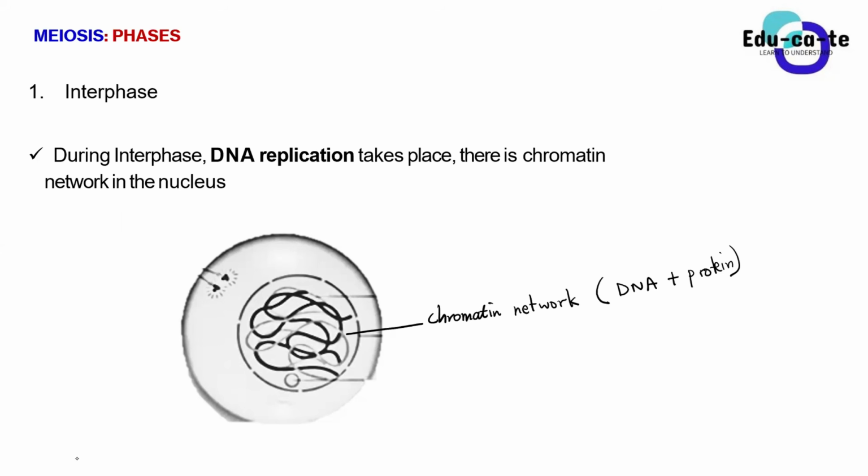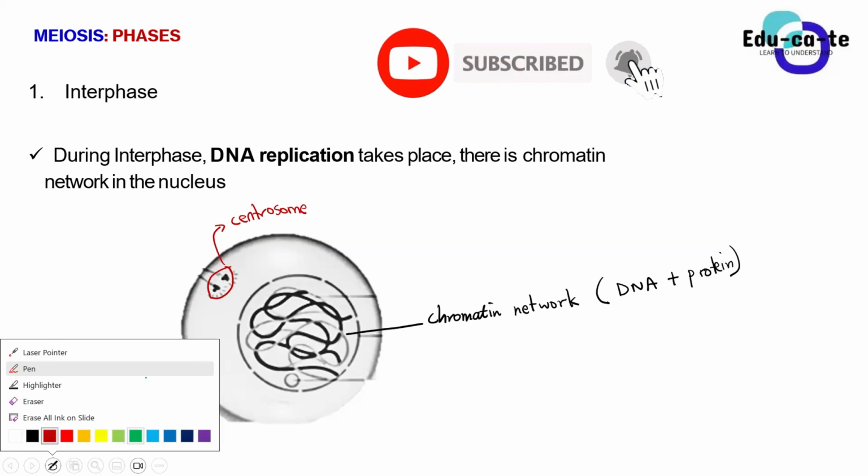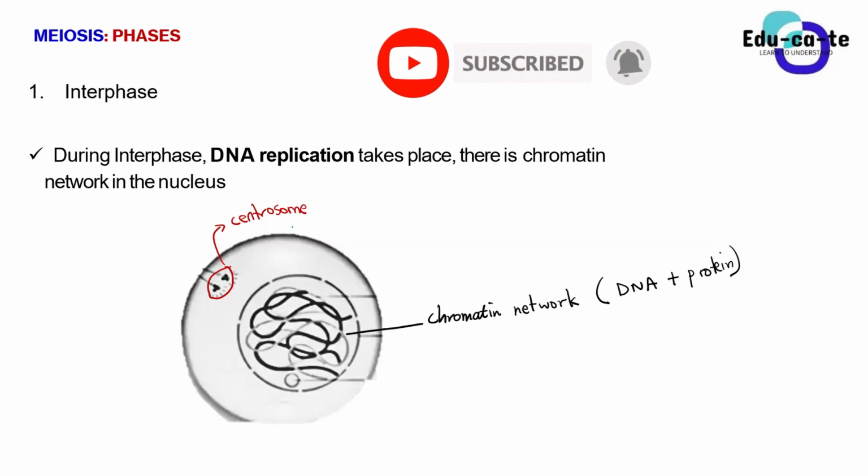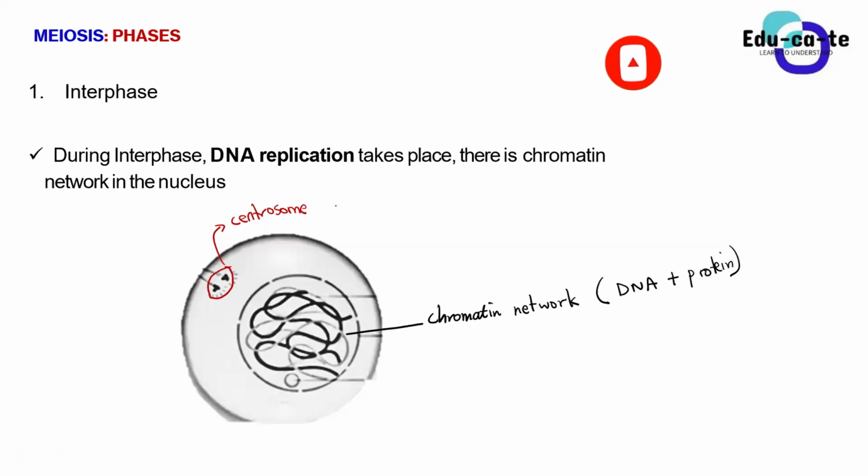Okay, another feature that I want us to look at here is another part known as the centrosome. The centrosome is just another part; we'll see its significance later on, and why it is important. In the centrosome we have two centrioles. Inside this structure known as a centrosome, we have two centrioles.